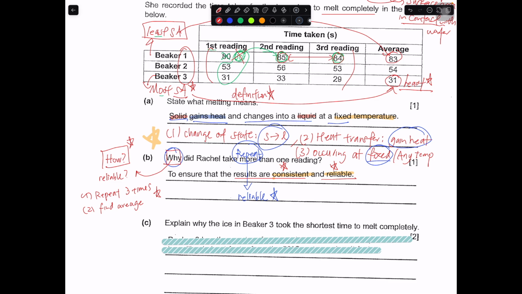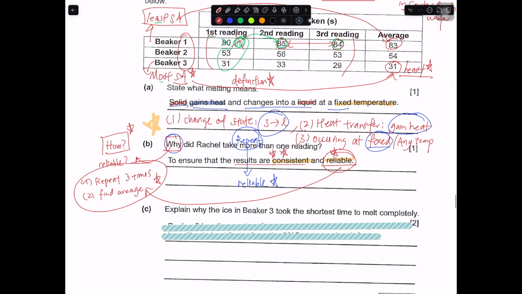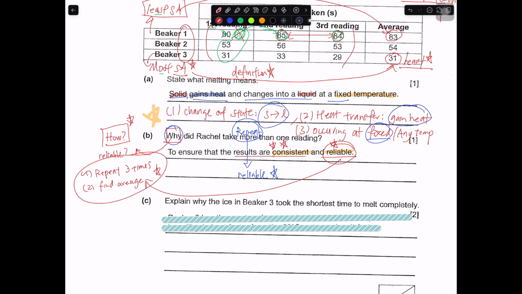When you do it for 3 times, you are checking for this. But how to make sure that the result is reliable, you do this. So there is a difference between the two of them when it comes to a how and a why question, when it's related to repeatability of your experiment. So you need to know when to use this and when to use this part.